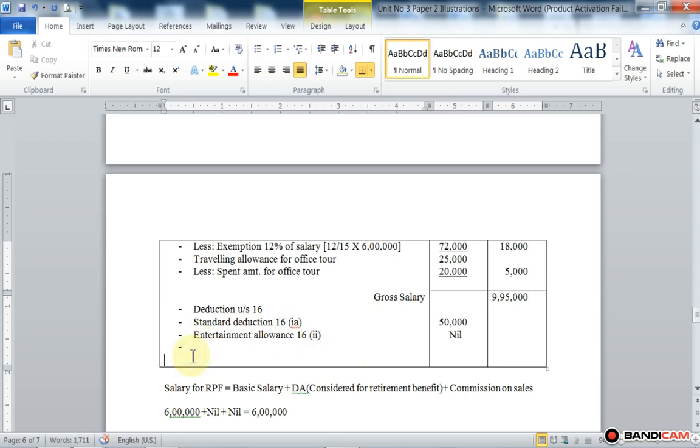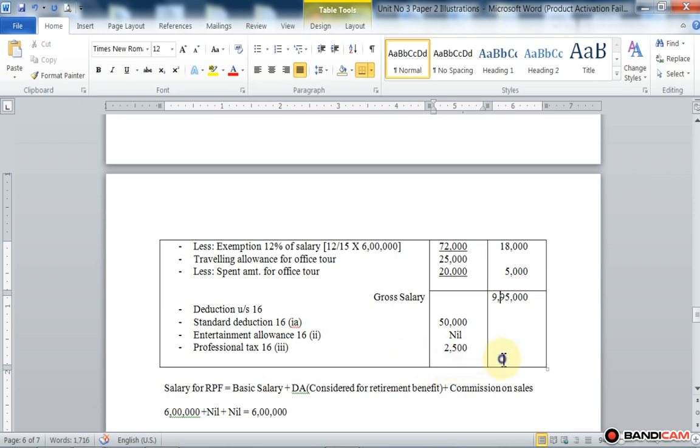Then professional tax is given here. Professional tax, section 16 subsection 3, amounting to rupees 2,500.